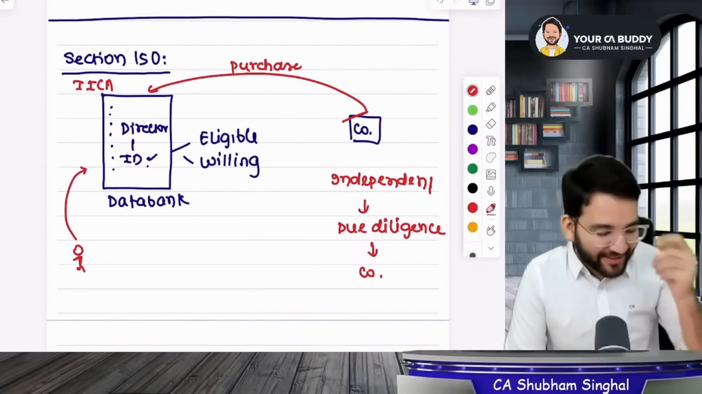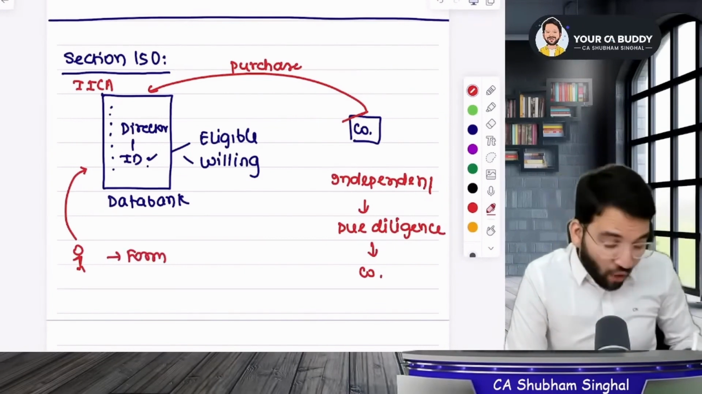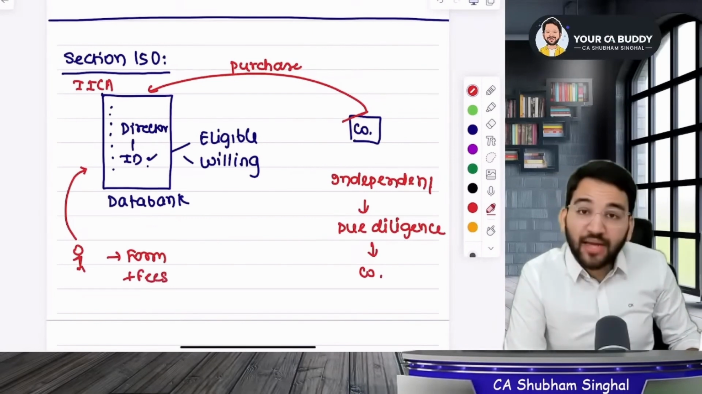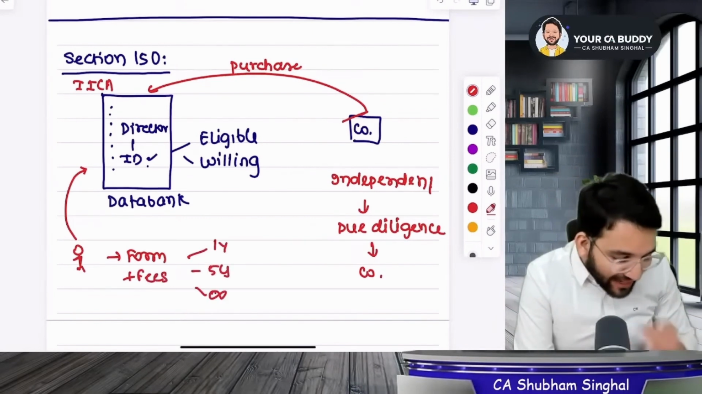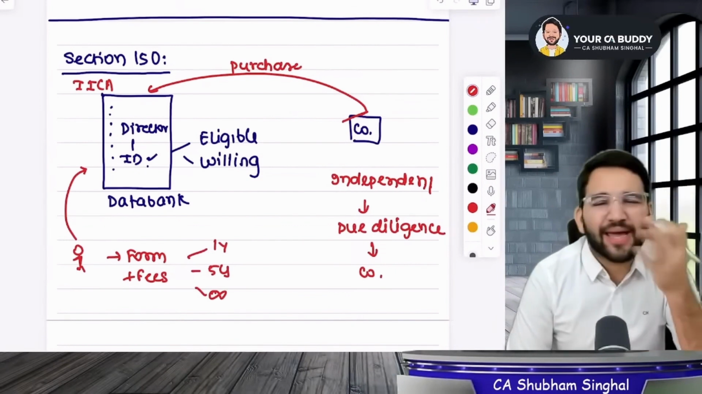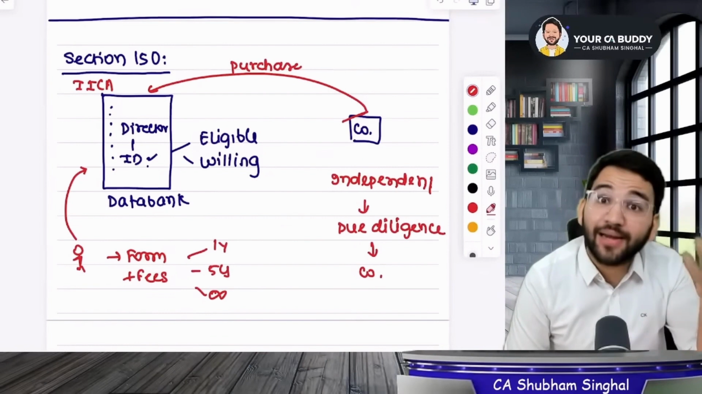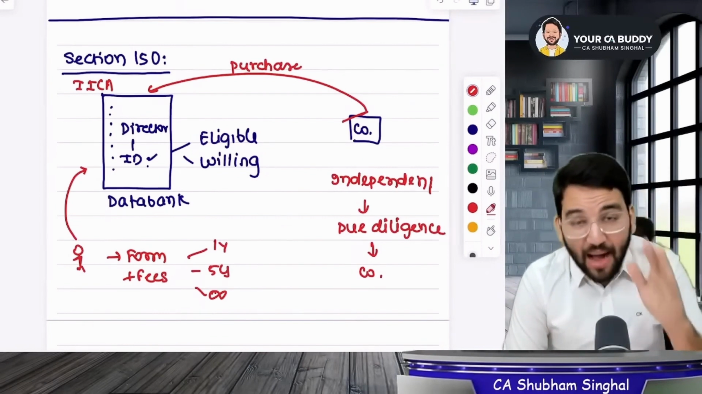Then first of all, my dear, she will have to go and fill out a form. While filling the form, she must pay the fees along with the form, where she can get her name included in the list for a period of 1 year, 5 years, or for an infinite time. Either for 1 year, she says I am certain to be appointed in 1 year, so include for 1 year, or else include it for 5 years or include it for infinite time. So you have to understand one thing.